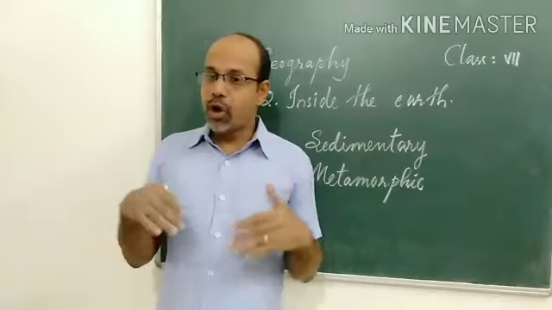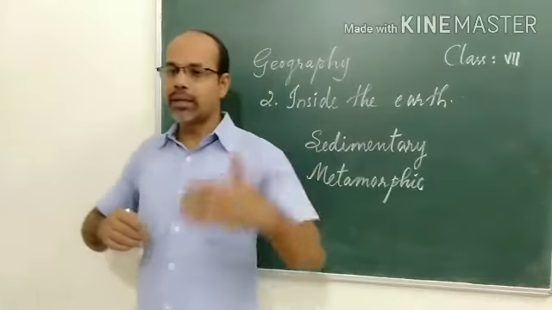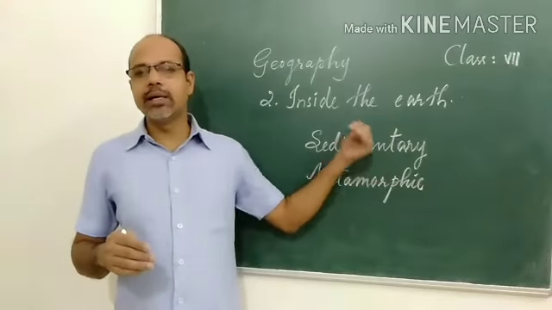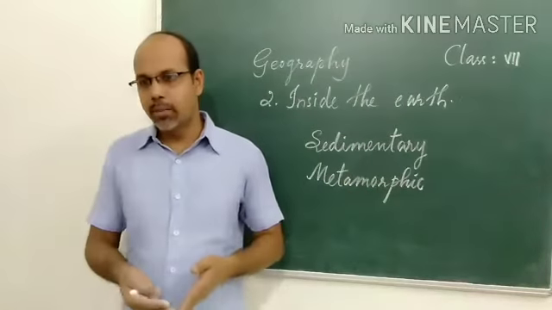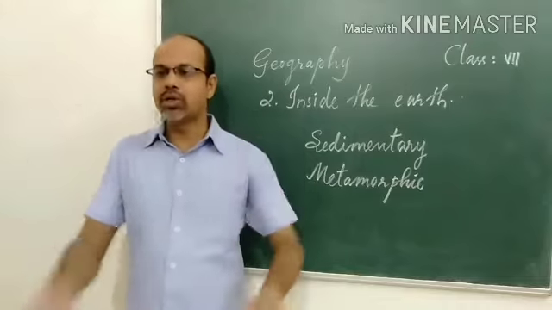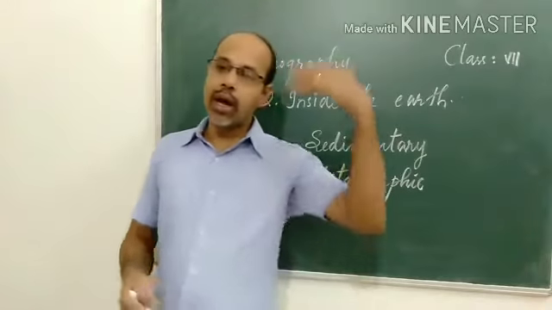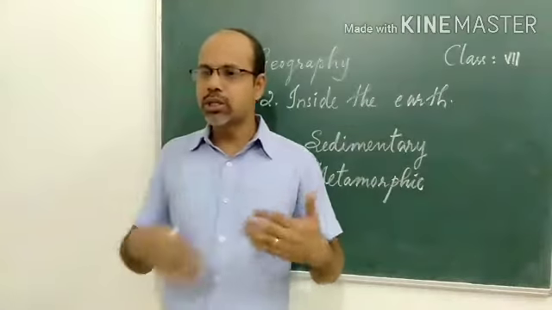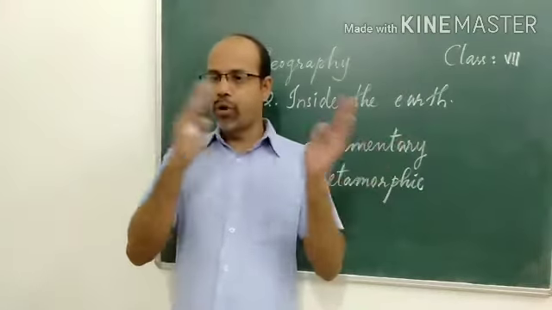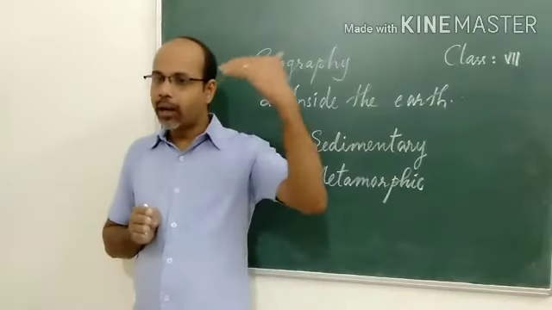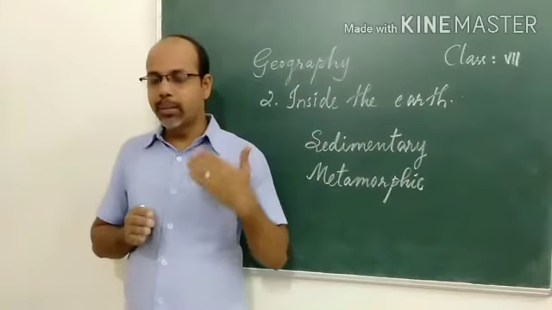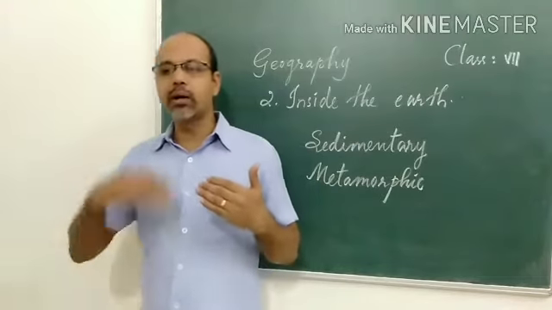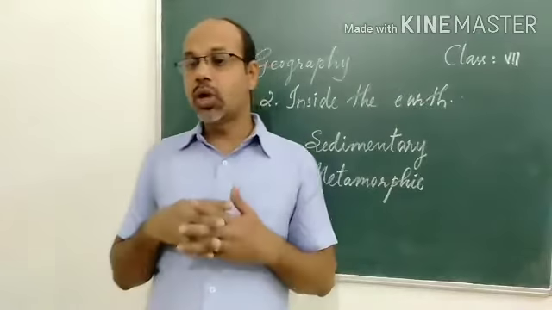One type of rock can change into another type under certain conditions in a cyclic manner. We have already studied that igneous and sedimentary rocks can change into metamorphic rocks. Again, metamorphic rock can change into igneous or sedimentary rocks. This transformation of rock from one form to another, continuously occurring in a cyclic manner, is called the rock cycle.